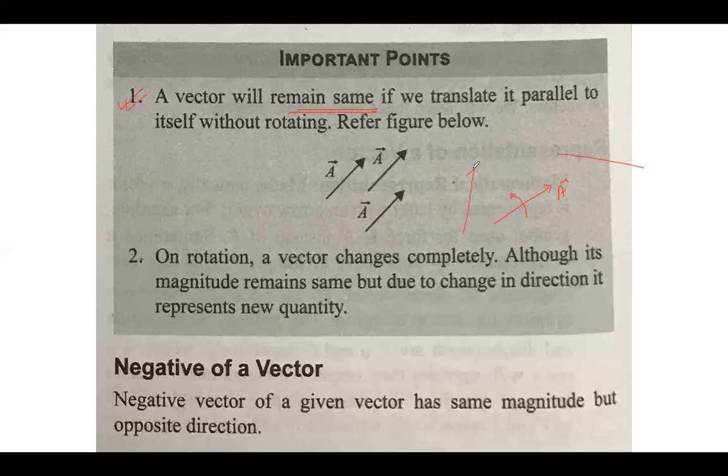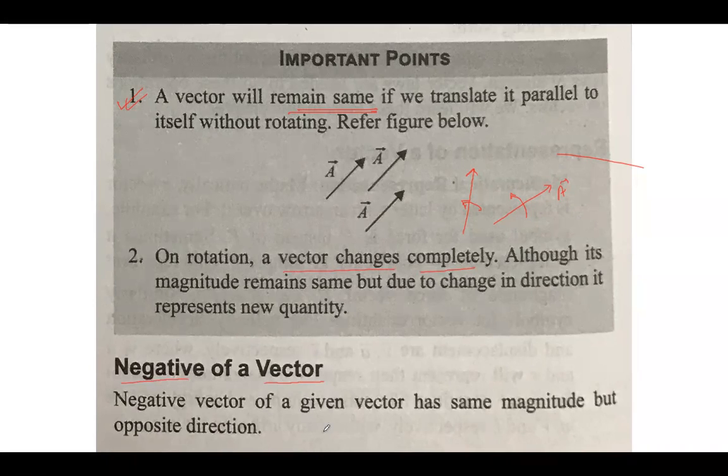Even though the magnitude is the same, the direction becomes different. So in that case, the vector changes completely. Now, negative of a vector.